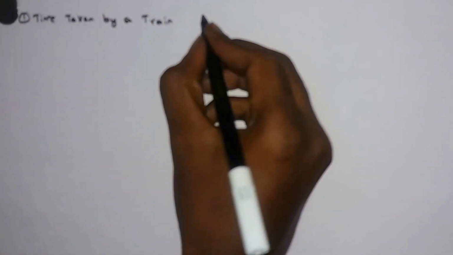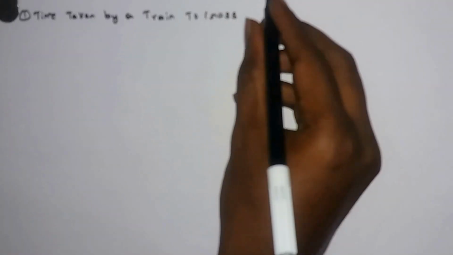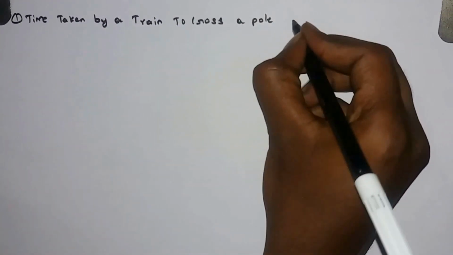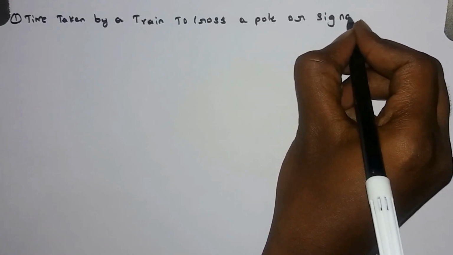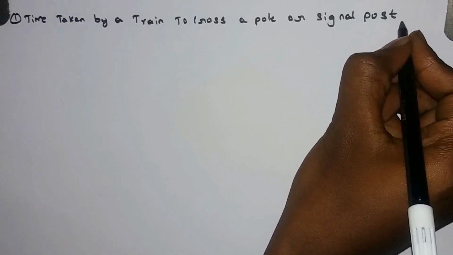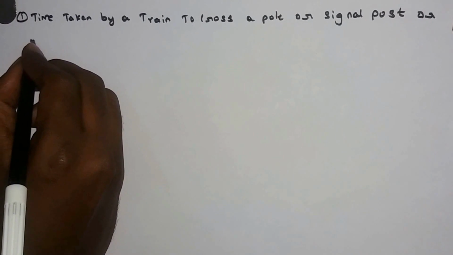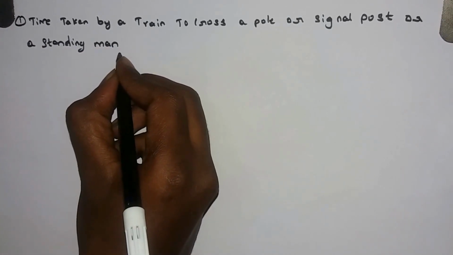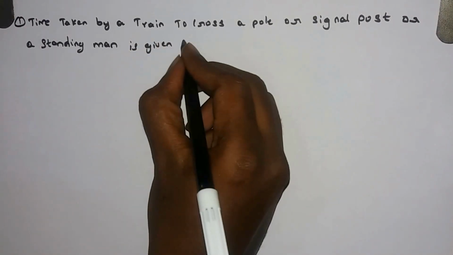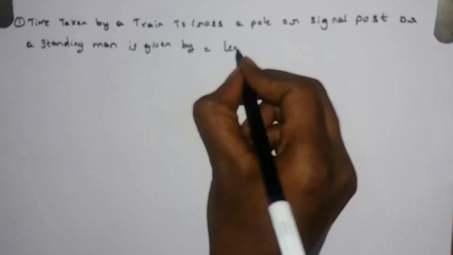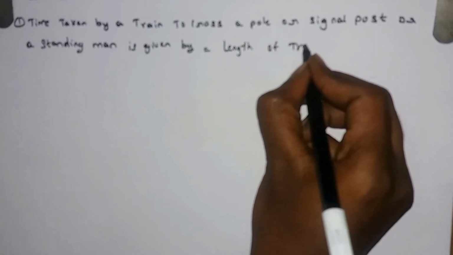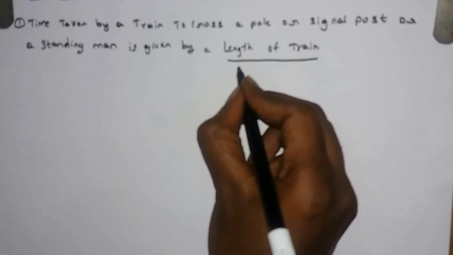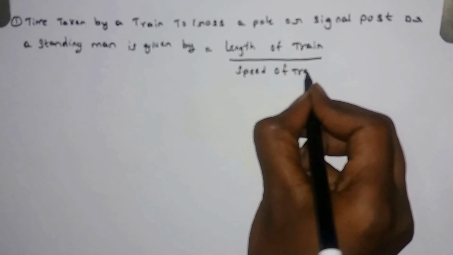Time taken by a train to cross a pole or a signal post or a standing man is given by, equal to, length of train by speed of train.